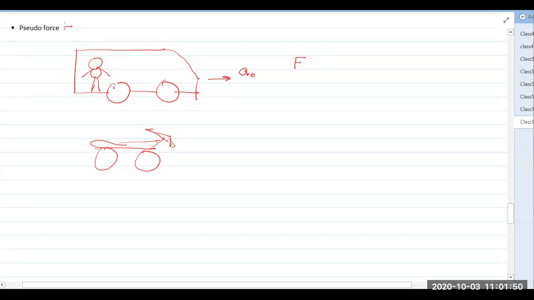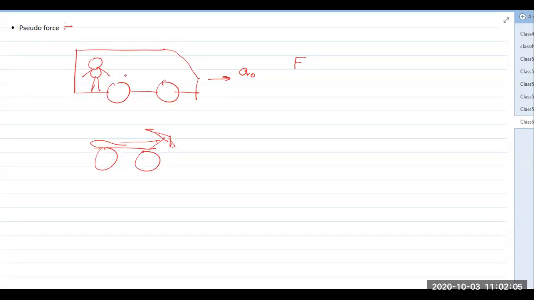In accelerated frames, the force in the opposite direction of acceleration is called pseudo force. So what definition we can write?